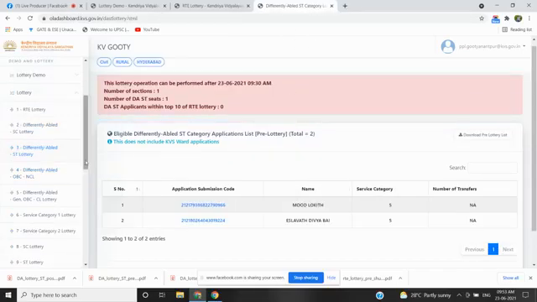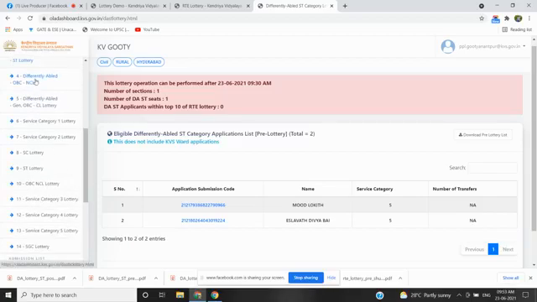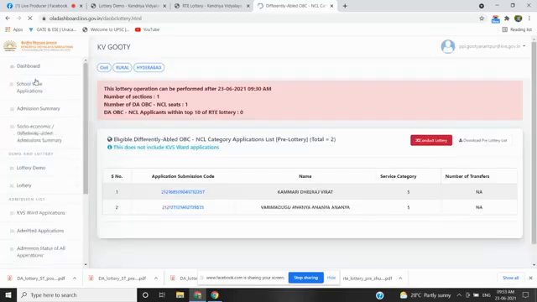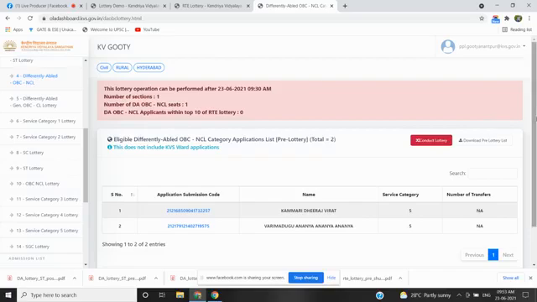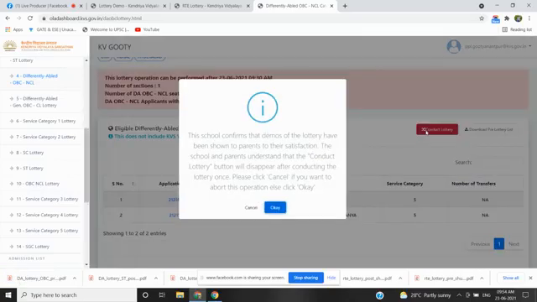Next lottery of the sequence is differently abled OC non-creamy layer, OBC. Under this category, I am going to download the pre-lottery list. The pre-lottery list has been downloaded, and two students have applied under this category. I am clicking on conduct lottery.